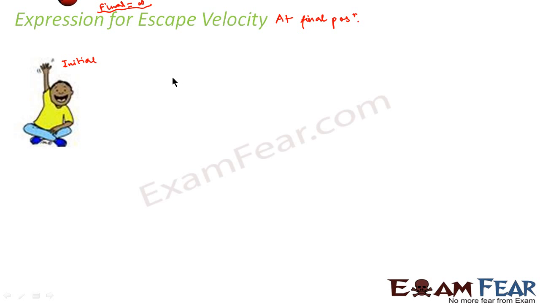We will calculate the total energy at the initial position, and then we will apply the law of conservation of energy, right? So let us start with the final position. At final position, which is infinity, what should be the total energy? Total energy at infinity should be equal to kinetic energy at infinity plus potential energy at infinity, right? So we will find out the values of each of them.